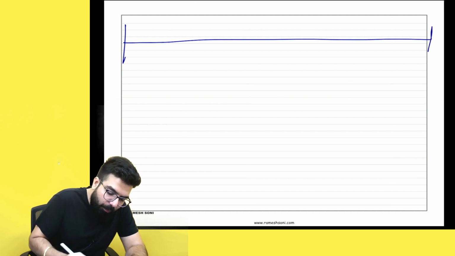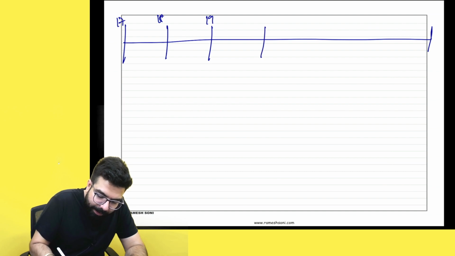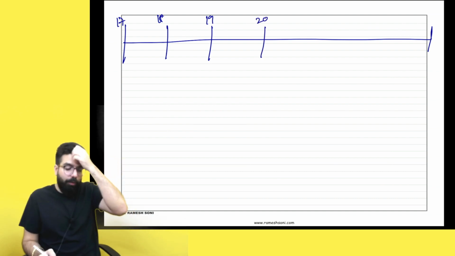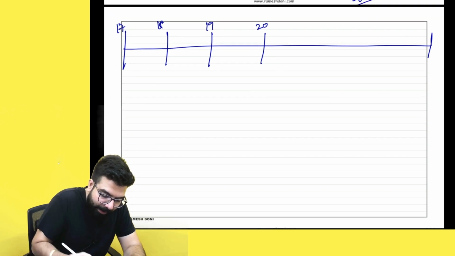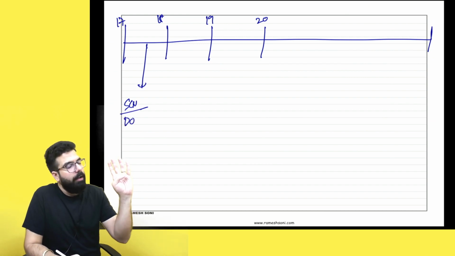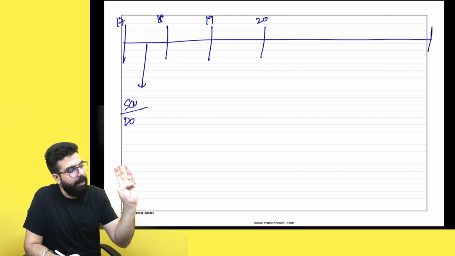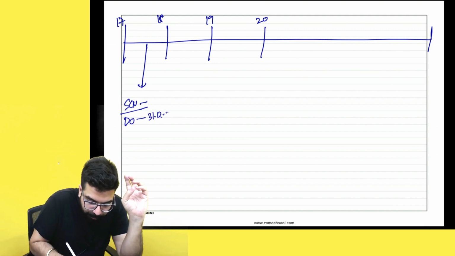The circular further went ahead and clarified one more point, which I will go ahead and tell you. Listen carefully. For example, we are talking about 17-18, 18-19, 19-20. Sir, what is the time limit over here? Listen to me very carefully. What is the time limit for issuance of show cause notice and demand order in this case? For 17-18, from 31st December 2018 to 31st December 2019, 20, 21. So here the demand order time limit is 31st December 2021. Show cause notice is 30th September 2021.